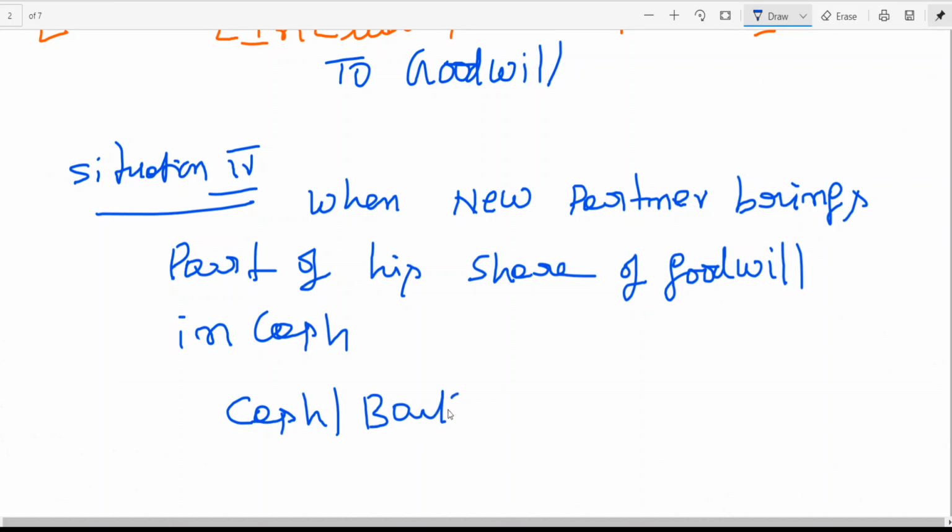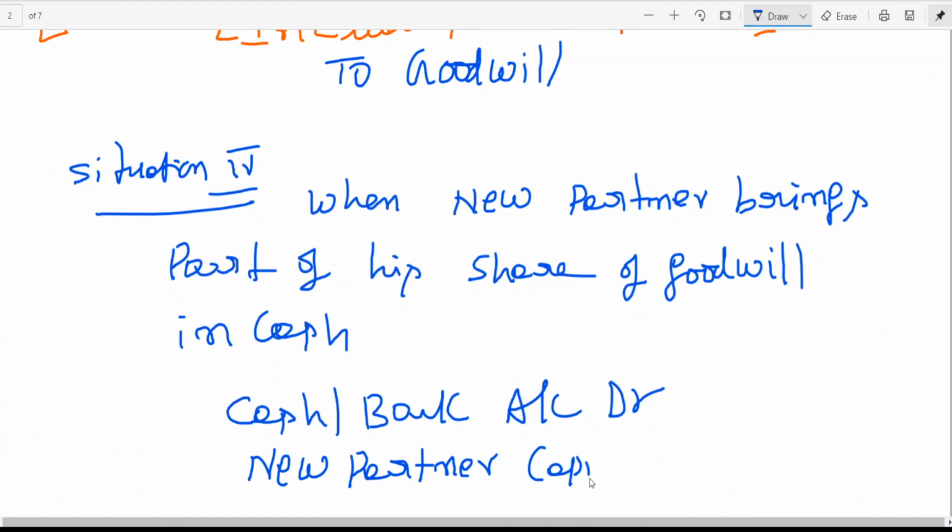Cash or bank account debit. If he brings cash, you debit cash. If he brings bank, you debit bank. Cash or bank account debit, new partner capital account debit. This is for cash brought.